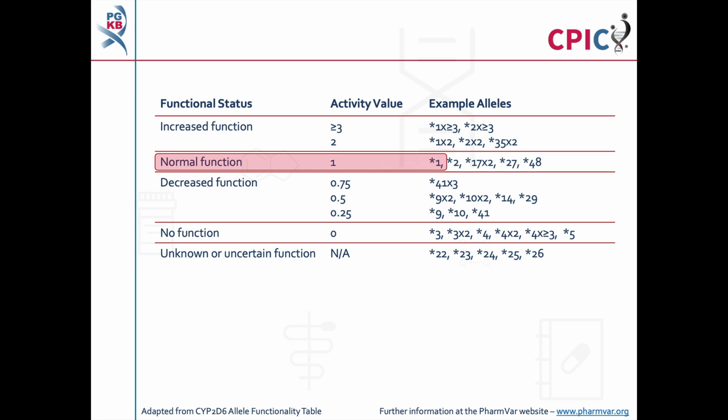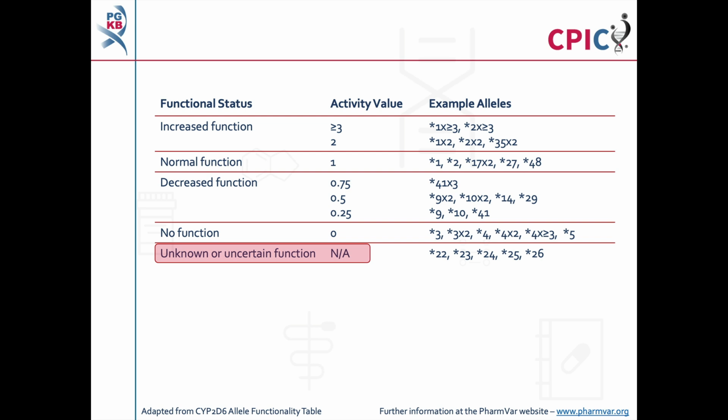It is strongly recommended that you consult the full allele functionality table as it gives further examples of alleles with their activity values. In addition, the supplementary material for the guideline provides more information on interpreting CYP2D6 genetic test results, as well as limitations and caveats that should be considered. Be aware that some CYP2D6 alleles have an unknown or uncertain functional status and should be interpreted with caution on a genetic test. In addition, an important caveat for all genotyping tests is that any alleles which are not detected in the assay are designated as star 1.